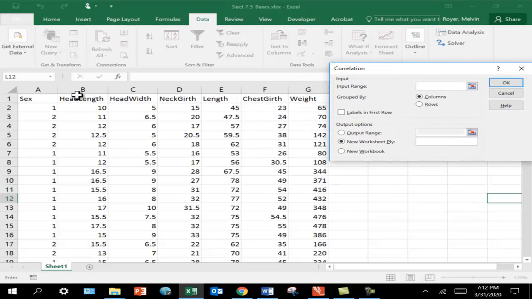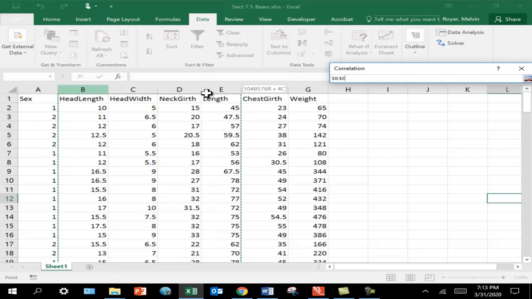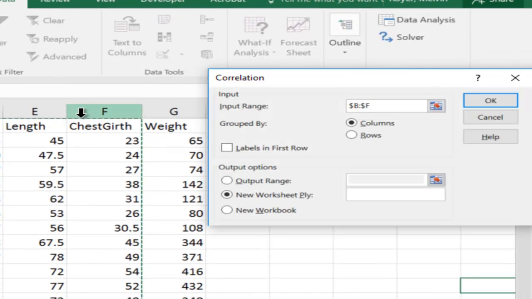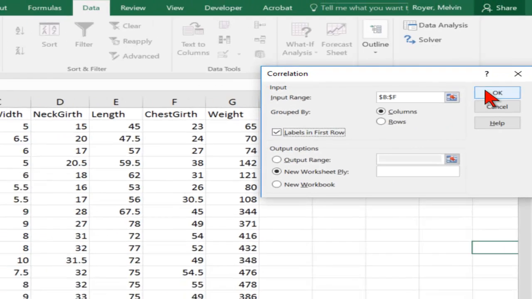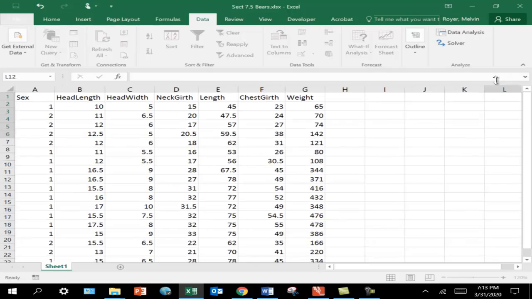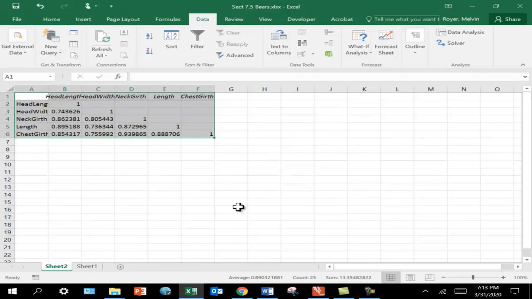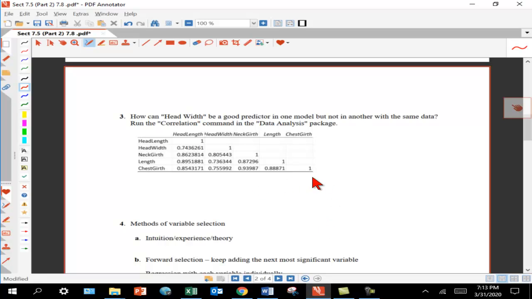And what I'm going to give it are all of the independent variables, all 5 of them. So I'm just highlighting all of columns B through F, and I'll check labels and click OK. And I get a screen that looks like this, which I've copied here in the notes.